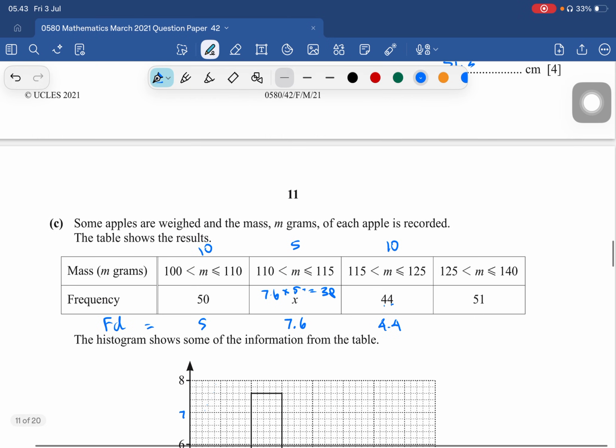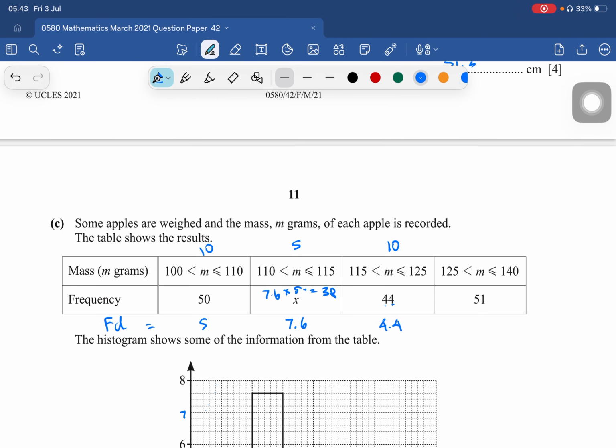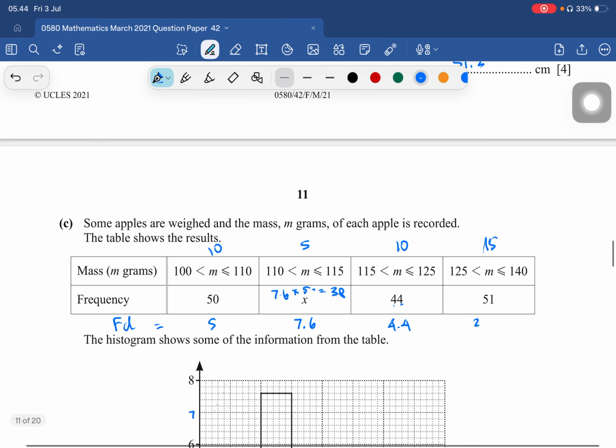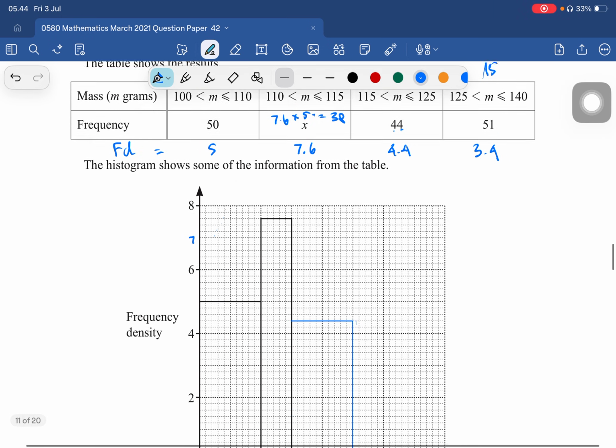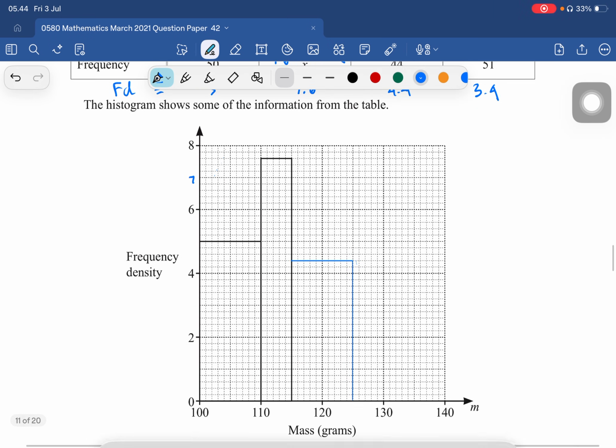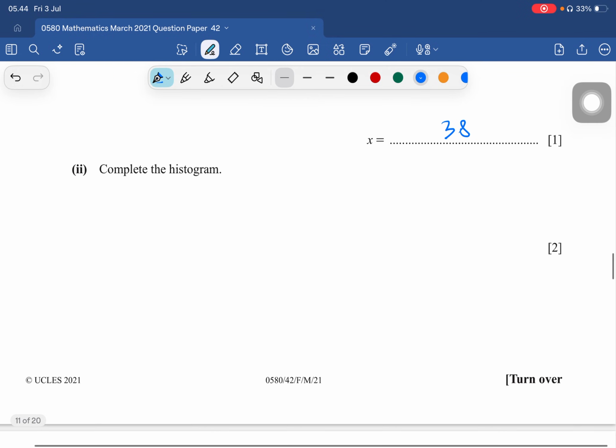Next, from 125 to 140, the class width is 15. So we take 51 and divide by 15, which equals 3.4. So 3.4 is here. Okay, we completed it.